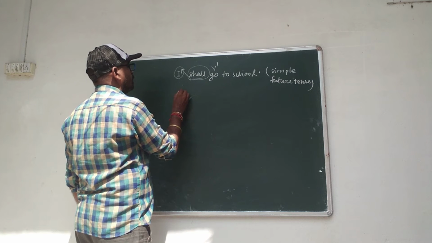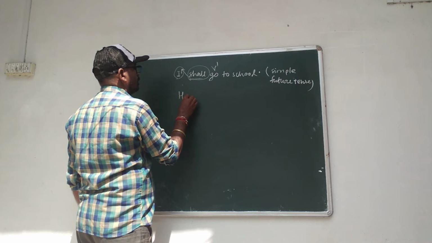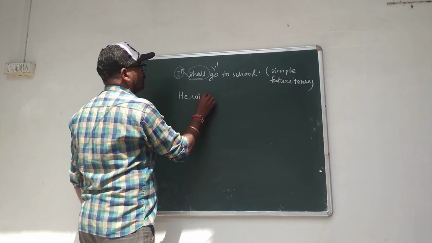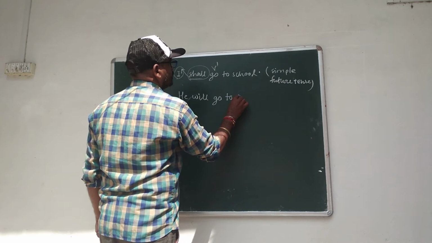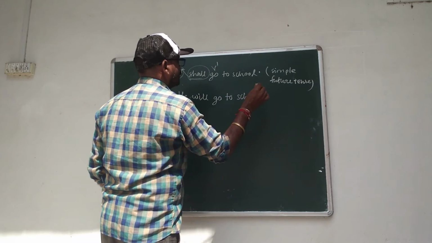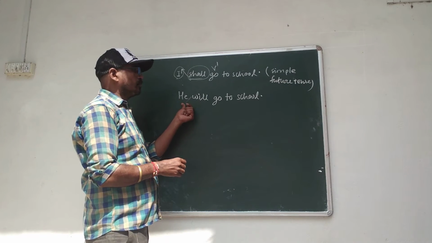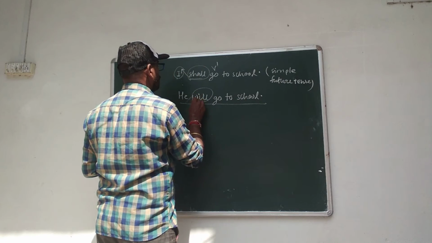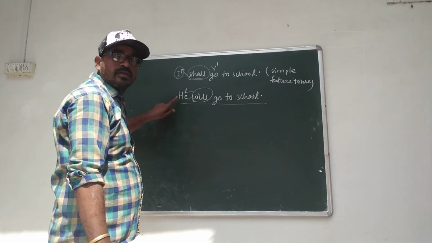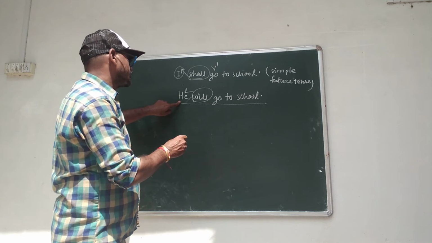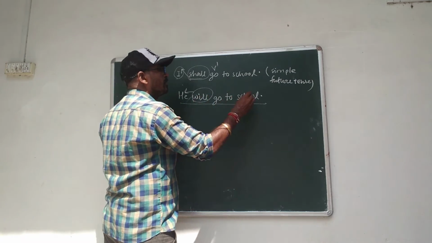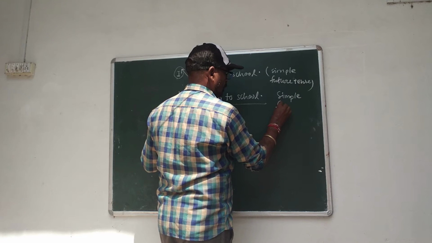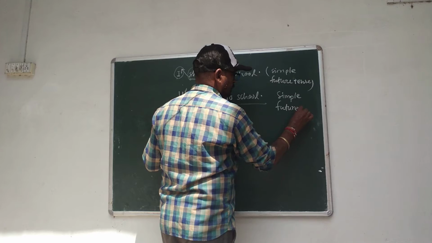Take another example. He will go to school. In the same case, it is also simple future tense. In this example, we use will with the third person subject he. He is the third person subject. In the case of simple future tense, we use will with second and third person pronoun.